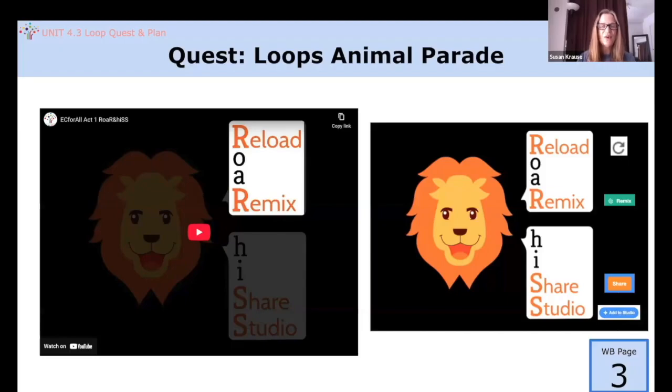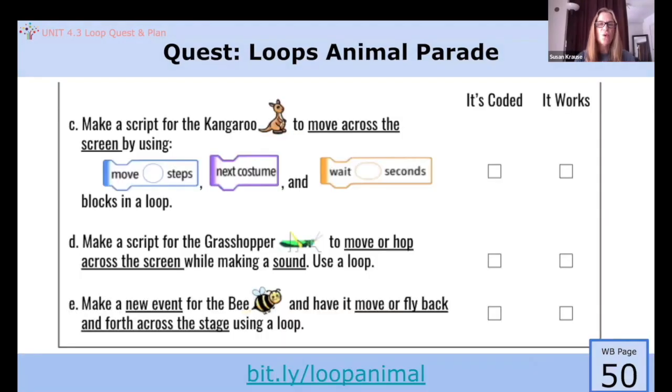Great! Now you're ready to modify the project. In the quest, you're going to create scripts for the kangaroo, the grasshopper, and the bee sprites to make them move across the stage by using the following blocks in a repeat loop block.